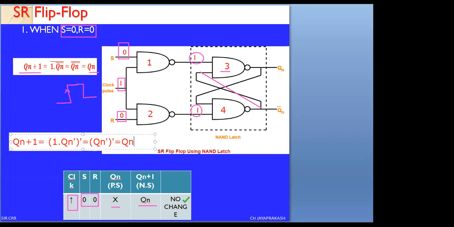Since we have two inputs S and R, we have to check all the conditions: the 0-0 condition, the 0-1 condition, the 1-0 condition and the 1-1 condition. We have to check all the conditions.